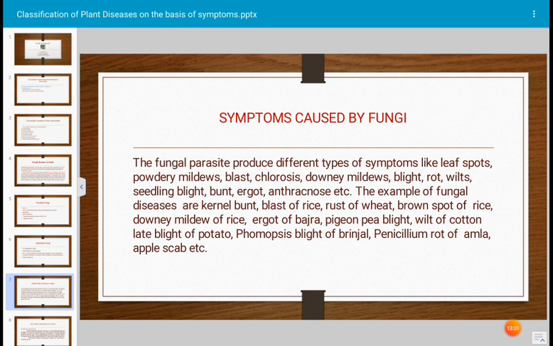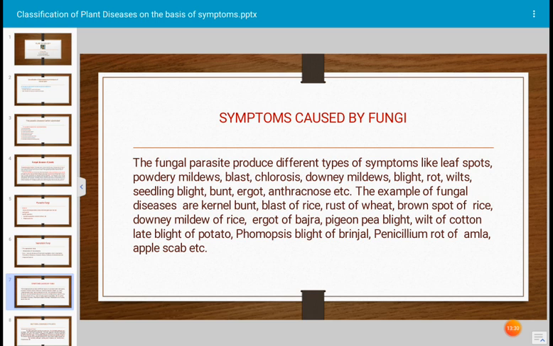Powdery mildew occurs on all parts of the plant except the root system, and downy mildew mostly occurs on the lower surface of the leaf, but in severe cases the entire plant gets affected and shows downy mildew growth. Downy mildew of grapes we have studied, which is caused by Plasmopara viticola. Powdery mildew of several plants is caused by Erysiphe polygoni. Blast disease.